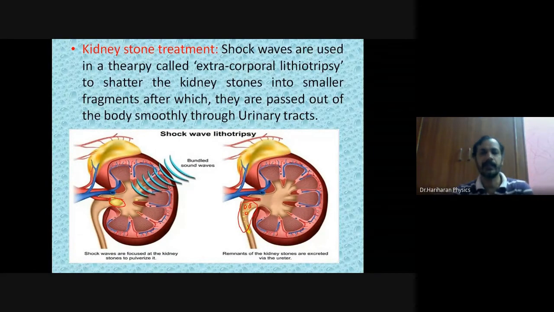Therefore, let us understand the problem. Look here, I'll just highlight here. So what is the role of kidneys in our body?